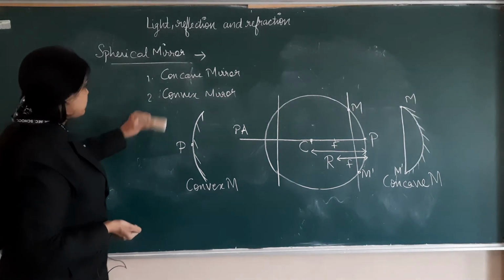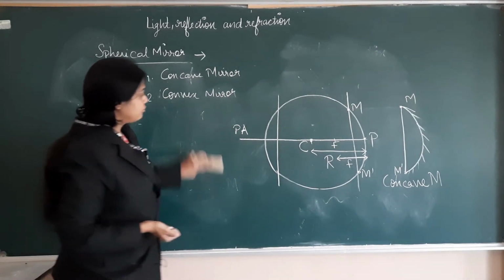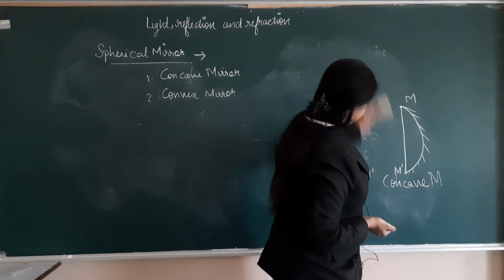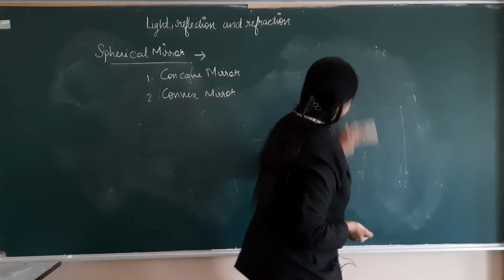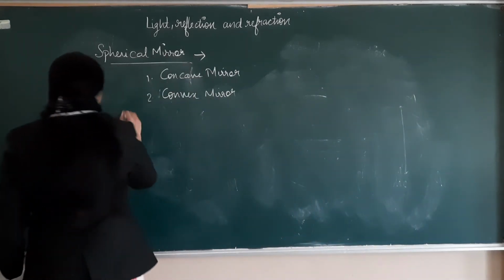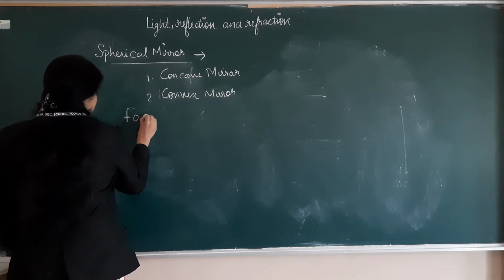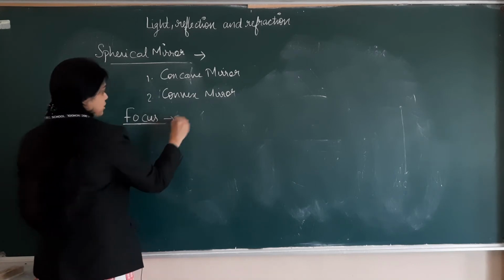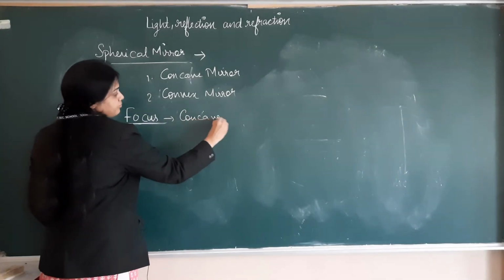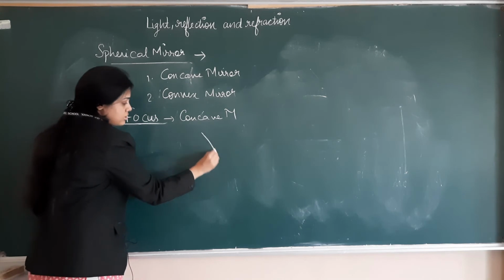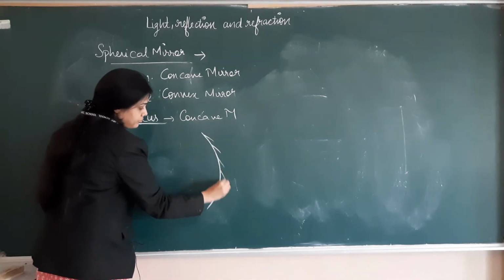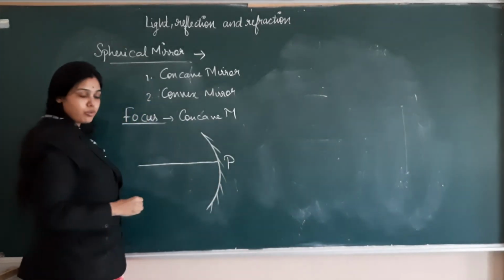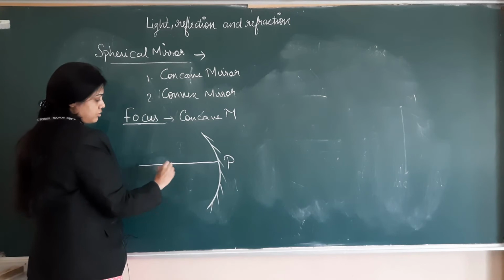Now we have to understand the principal focus of concave and convex mirrors. Focus and principal focus are the same. So the focus of a concave mirror we have to study first. This is our concave mirror. This point is pole. Suppose this is center of curvature.